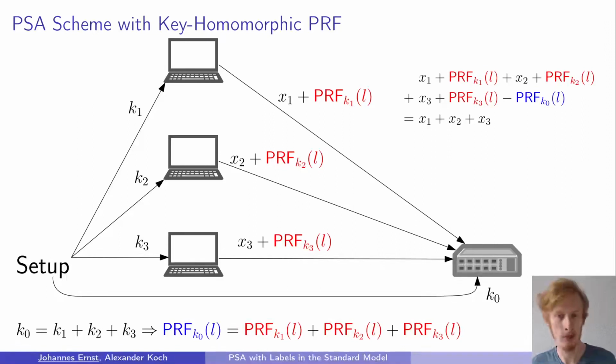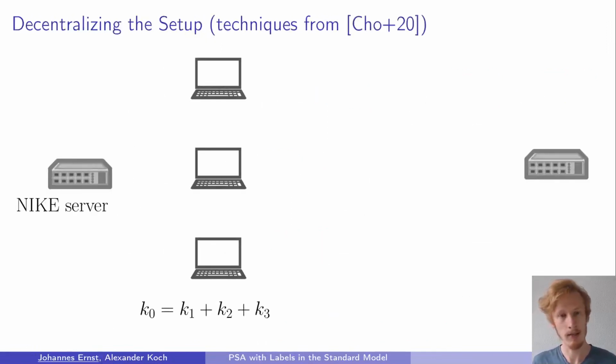Because the PRF value of the aggregator is the same as the sum of the PRF values of the clients, they simply cancel out, and what remains is the sum of the plaintext values. Now, of course, in practice we do not do this over the integers, but we do the computations modulo a large enough public number.